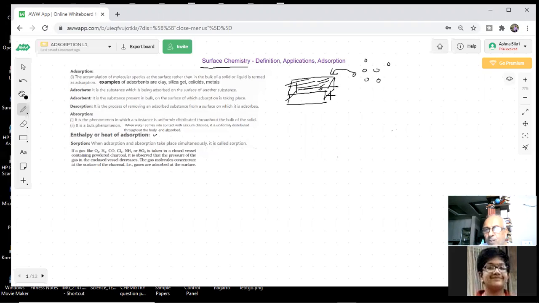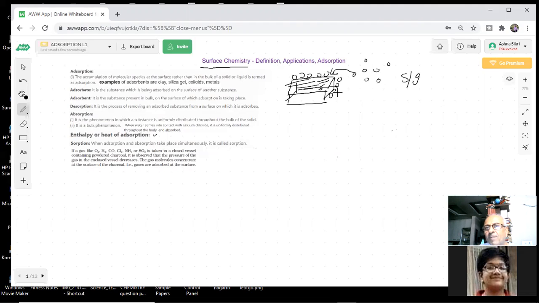They are not entering into the complete solid, but they are being absorbed on the surface of the solid. For solid surface and gas, we represent it like this by a hyphen. So this is an interface, the interface between solid and gas. These particles are sticking to the surface.